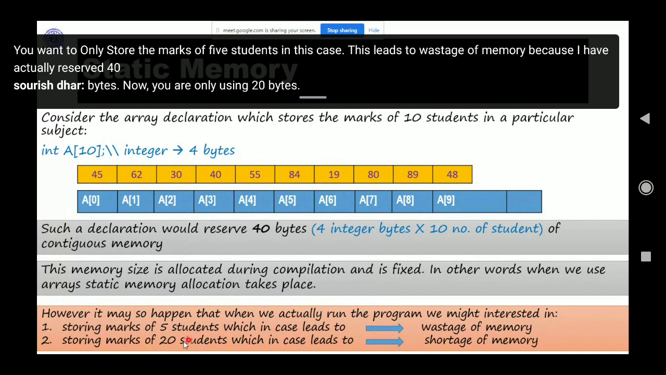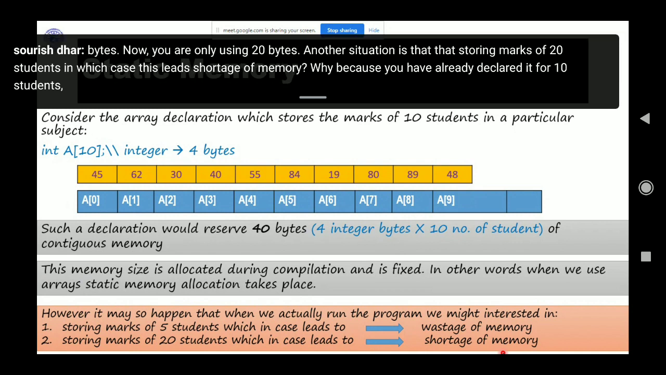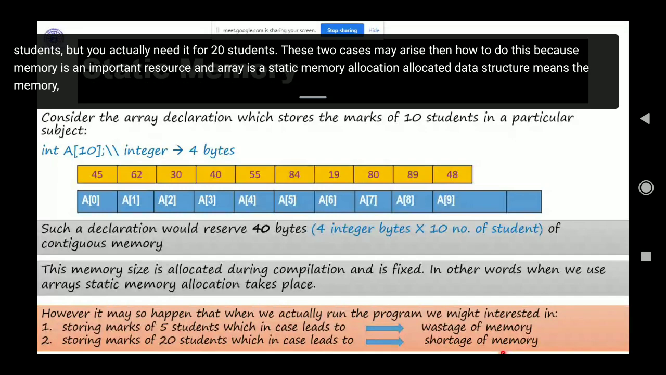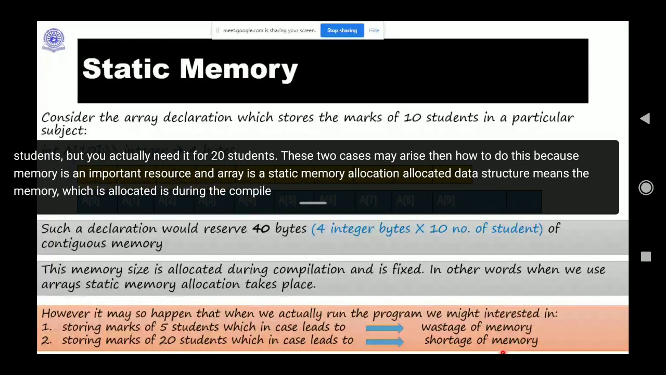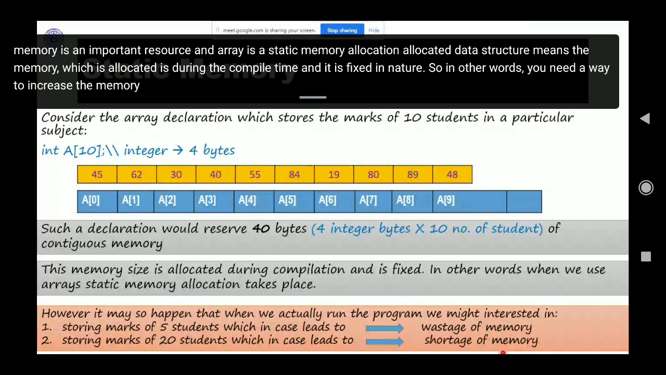Another situation is storing marks of 20 students, in which case this leads to shortage of memory. Why? Because you have already declared it for 10 students, but you actually need it for 20 students. These 2 cases may arise. Then how to do this? Because memory is an important resource and an array is a statically allocated data structure, meaning the memory is allocated at compile time and is fixed in nature. So in other words, you need a way to increase the memory of an array during runtime.